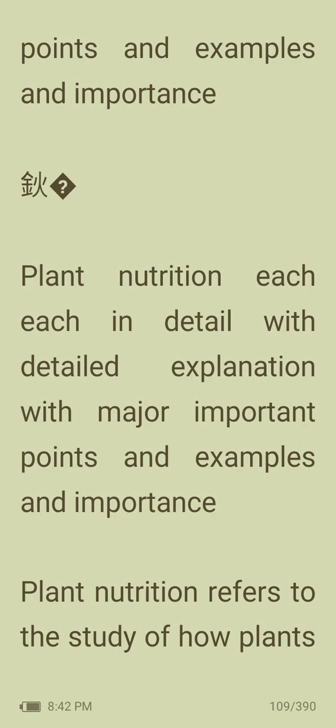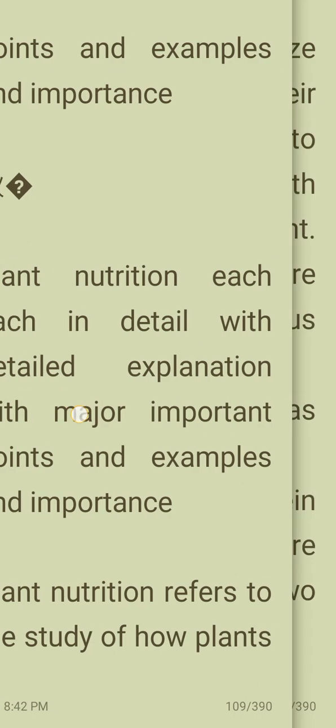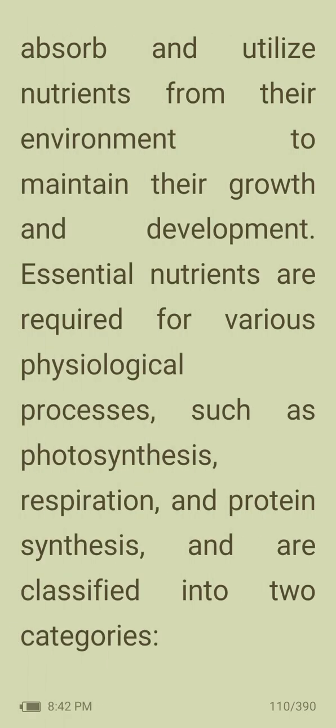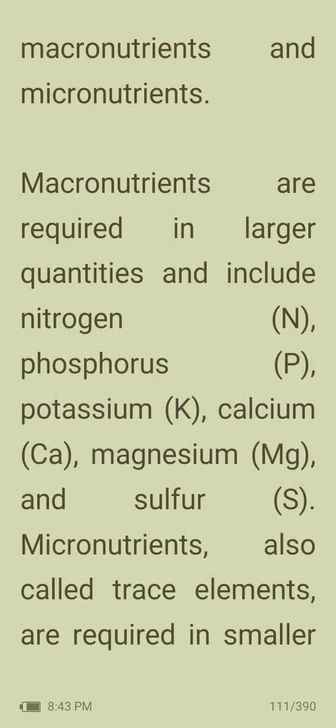Plant nutrition refers to the study of how plants absorb and utilize nutrients from their environment to maintain their growth and development. Essential nutrients are required for various physiological processes such as photosynthesis, respiration, and protein synthesis, and are classified into two categories: macronutrients and micronutrients. Macronutrients are required in large quantities and include nitrogen, phosphorus, potassium, calcium, magnesium, and sulfur.